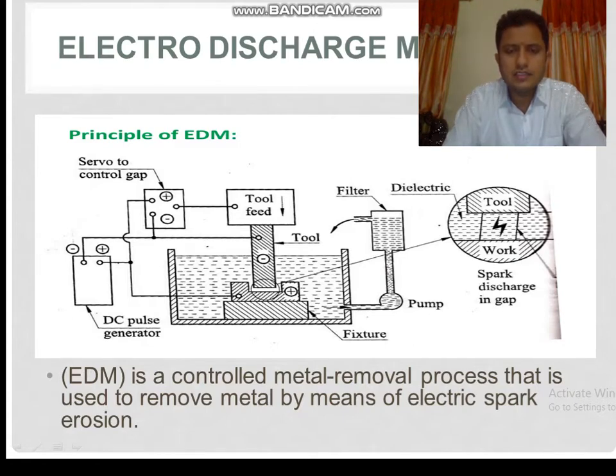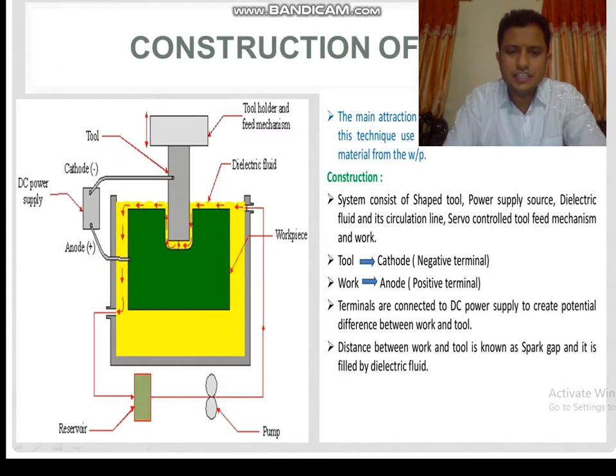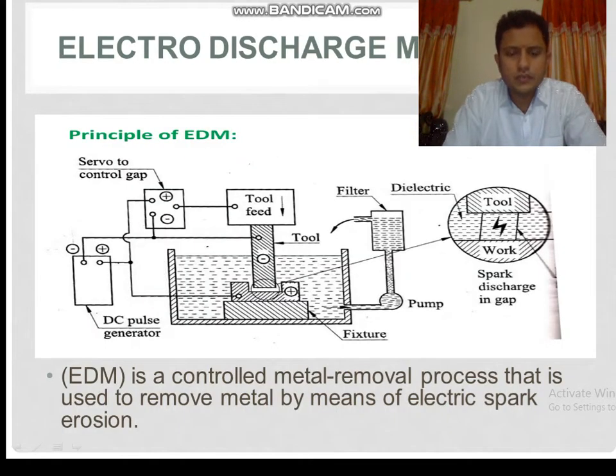Just above the workpiece, there is a T-shaped tool. Here is the negative terminal and the positive terminal. Your tool is given the negative terminal and your workpiece the positive terminal, meaning your tool is cathode and your workpiece is anode.